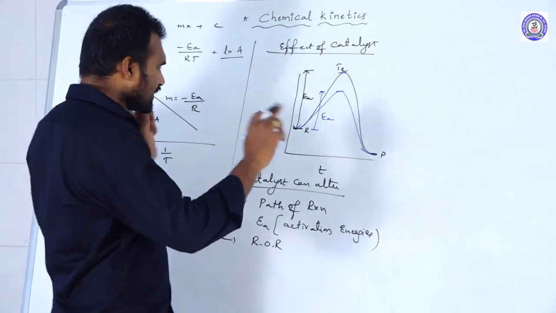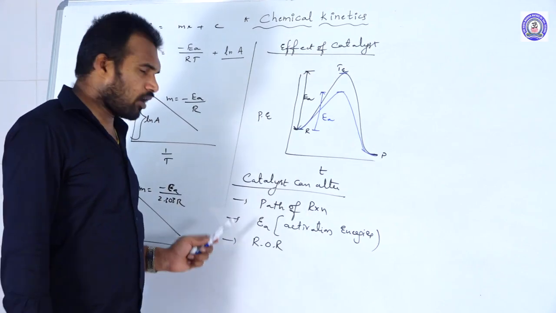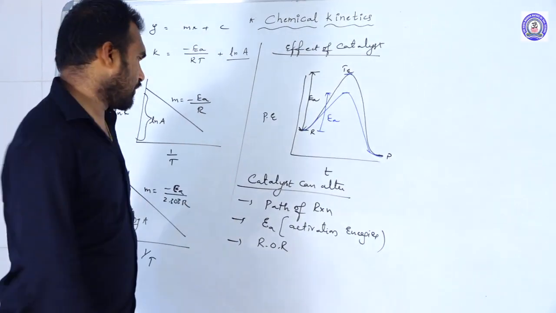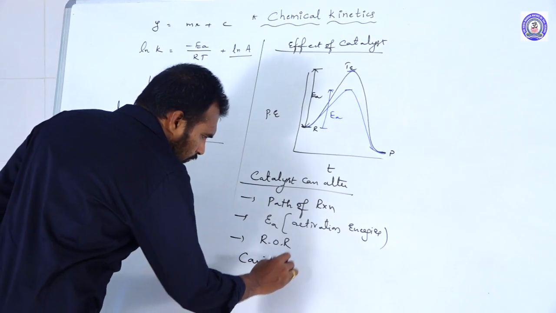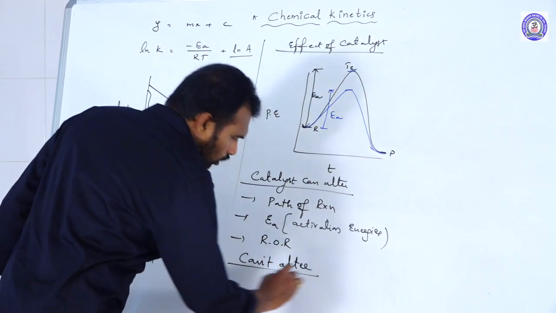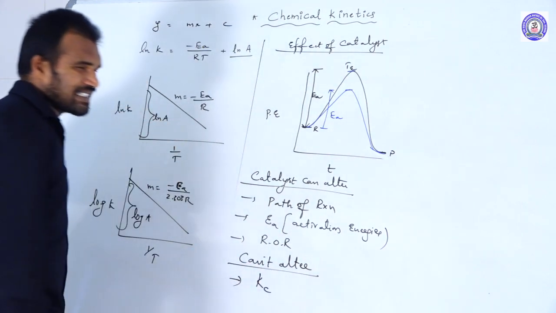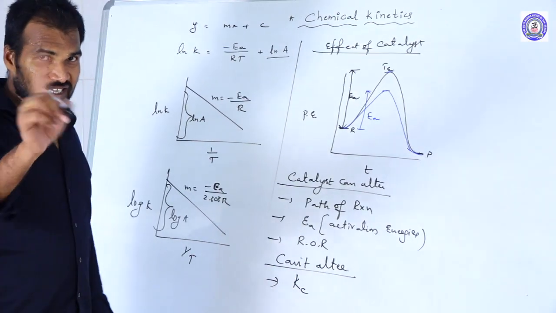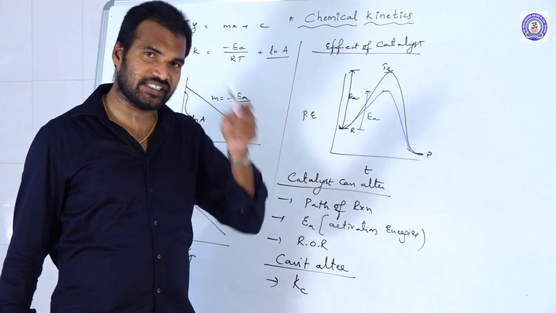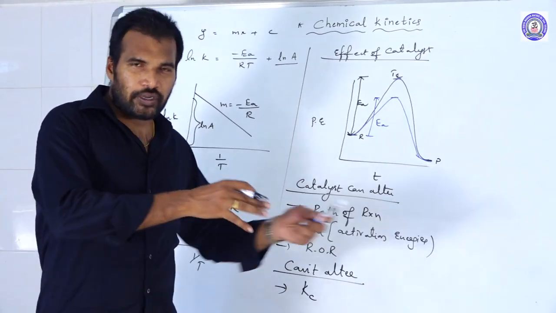So the catalyst can alter the path of the reaction, the activation energy, and the rate of the reaction, but a catalyst cannot alter Kc. Kc means the equilibrium constant with respect to concentration, which we also discussed in chemical equilibrium. A catalyst will speed up the reaction to reach equilibrium.